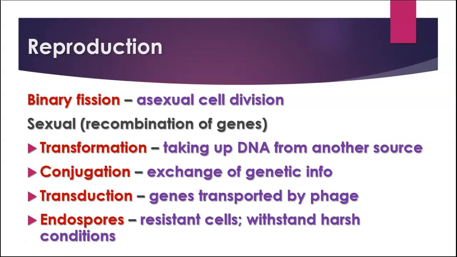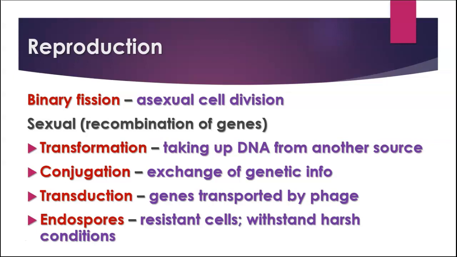There are several kinds of, we can call it sexual reproduction. It's not really sexual like we think about sexual, but basically reproduction that involves recombination of genes from different sources. And so we'll talk about each one of these. Transformation is when bacteria pick up DNA from another source.